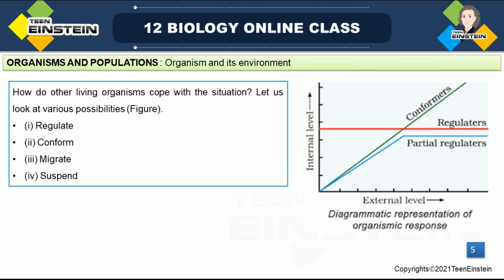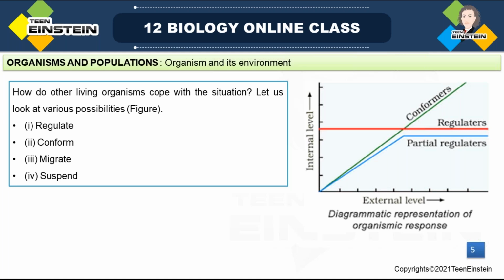All these plants and animals which cannot maintain a constant internal environment are called conformers, because depending upon the surrounding ambient condition, the osmotic concentration will change and the temperature of the body also will change.